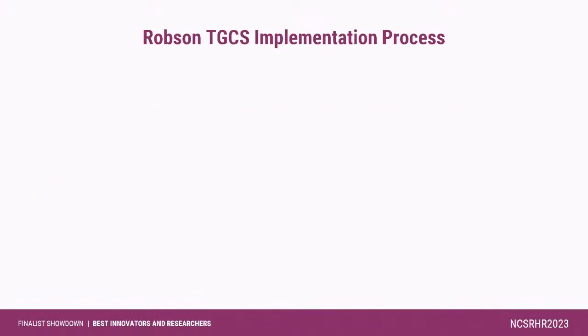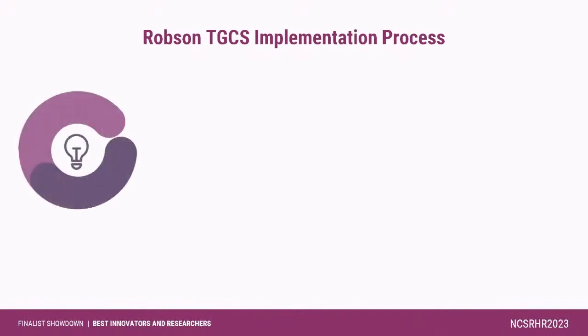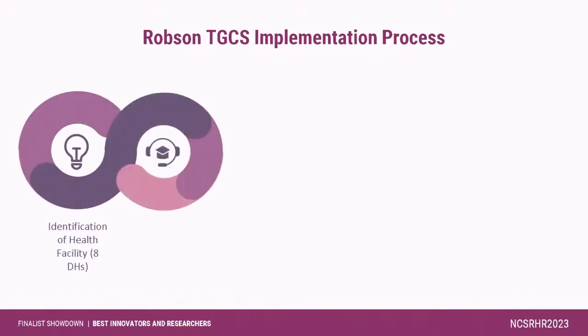In our Robson 10 group classification implementation process, after selecting our study setting, in 2021, during the COVID pandemic period, we provided online training and introduced Robson 10 group classification. After that, we started to monitor data quality. In 2022, we provided 2 phases of face-to-face training on data quality improvement.